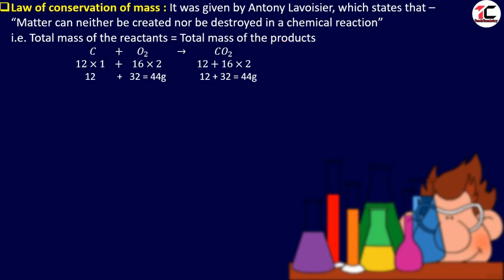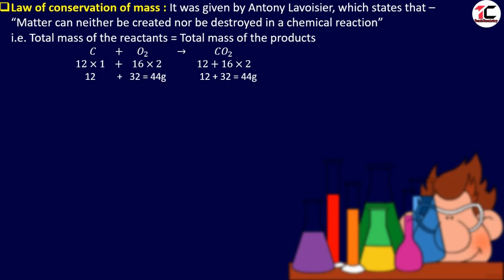It will be clear by this example. If carbon burns in oxygen, it forms carbon dioxide. Here the mass of carbon is 12. Here there is one atom of carbon, so it is 12 into 1, 12. Oxygen, its mass is 16. Here there are 2 atoms of oxygen, so 16 into 2, its mass is 32. Total mass becomes 44 gram.